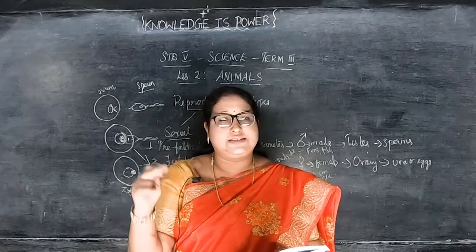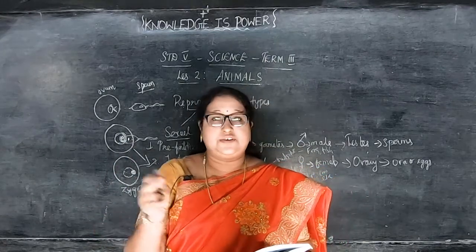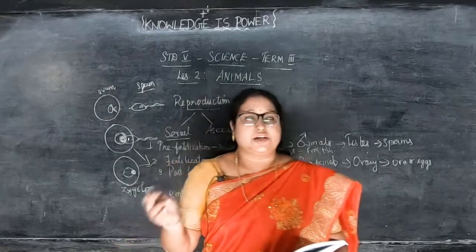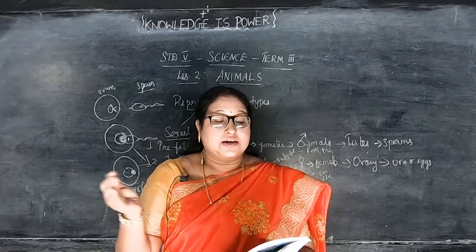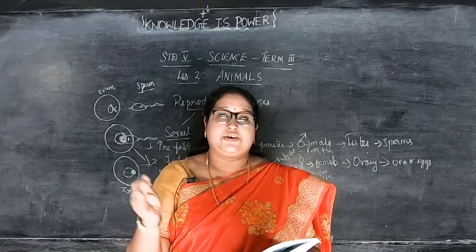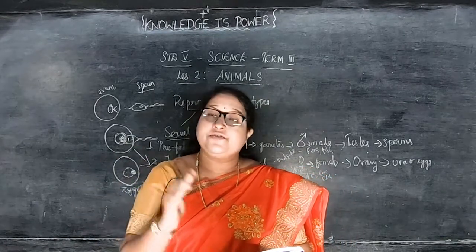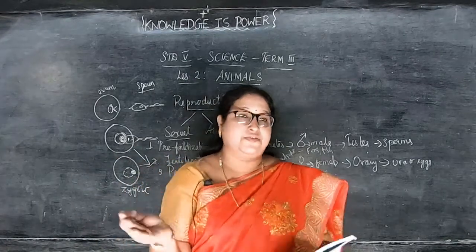So external fertilization, internal fertilization I said. So external fertilization I said what are the animals, and internal fertilization I said what are the animals. Now external fertilization develops outside the body. Animals are classified into now oviparous and viviparous. External fertilization இருக்கிறவங்க another internal fertilization, and viviparous two types.